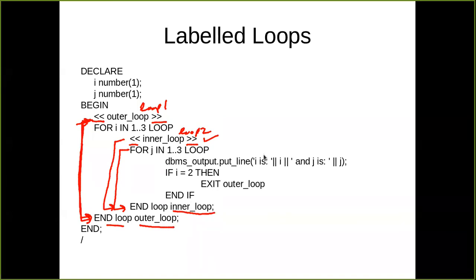Now, what is the benefit of this label? You can use this label to terminate the loop at any time. From the inner loop, I can write exit outer loop. So I can write the name of the loop that I want to exit, and in this case it will terminate the outer loop itself. If the nesting is very deep, loop within loop within loop, then from the innermost loop you can just write the exit statement to terminate all the loops. So this can be done with the help of the labeled